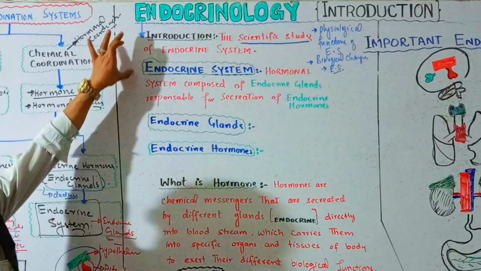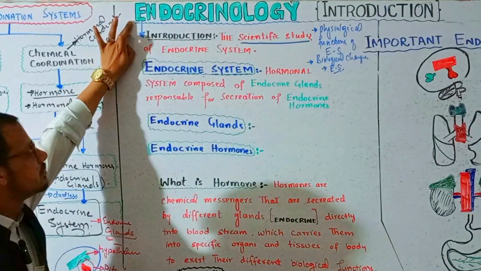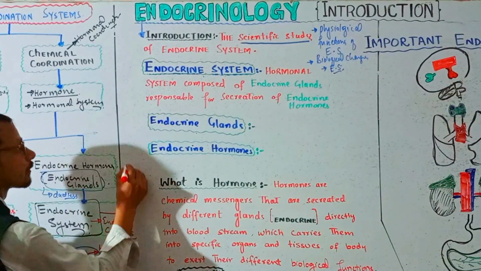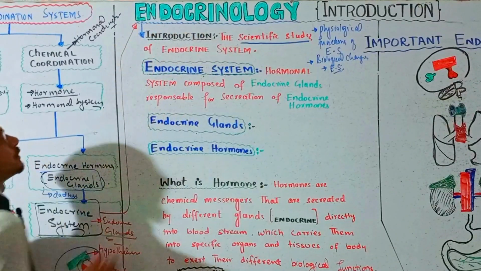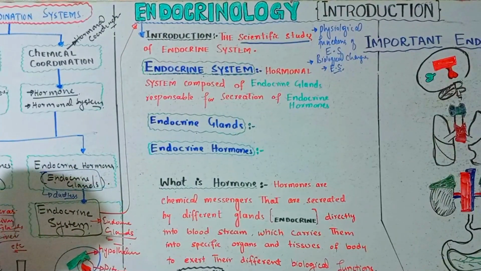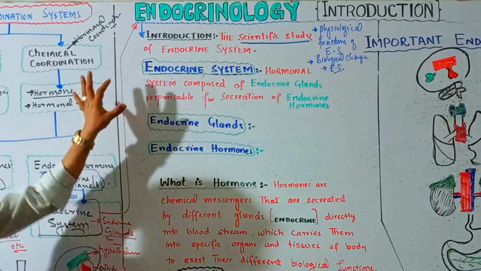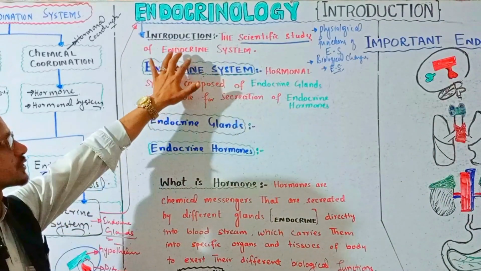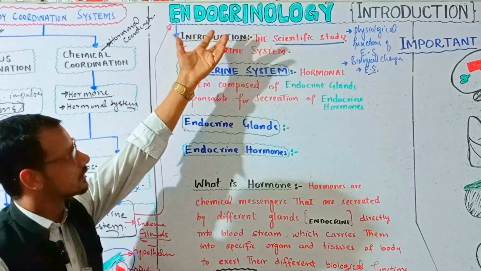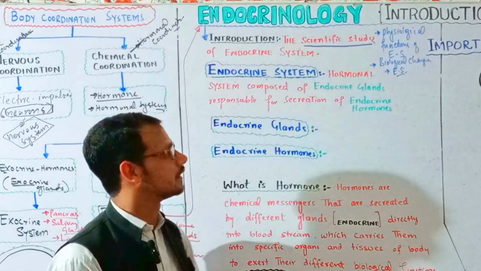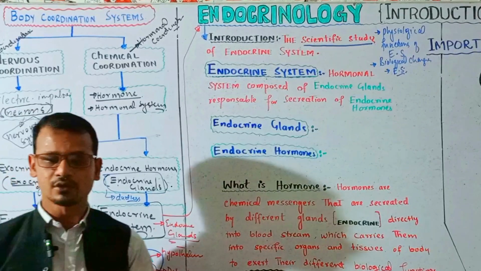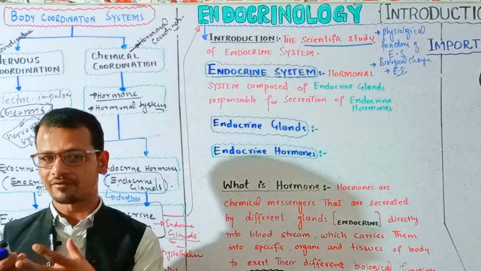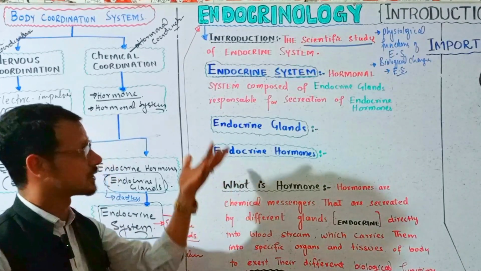Now, what is endocrinology? Basically, the study of the endocrine system is called endocrinology, right? What will we study in the endocrine system or endocrinology? A basic definition is the scientific study of the endocrine system, right? But in endocrinology we will cover all the medical platforms, like for example the physiology of the endocrine system. What is physiology? It means what are the functions of the endocrine system, or what are the effects of the endocrine system on our biological system, right?